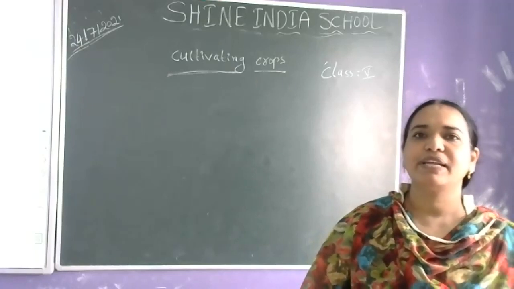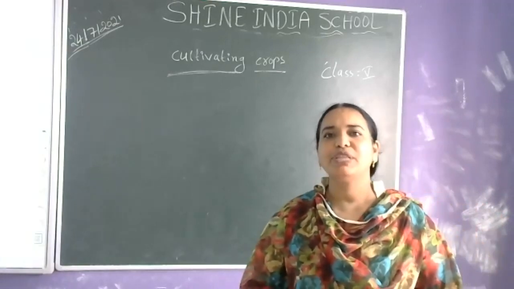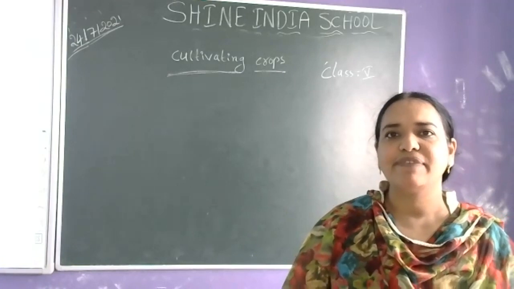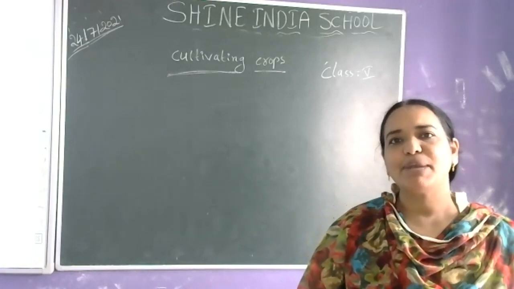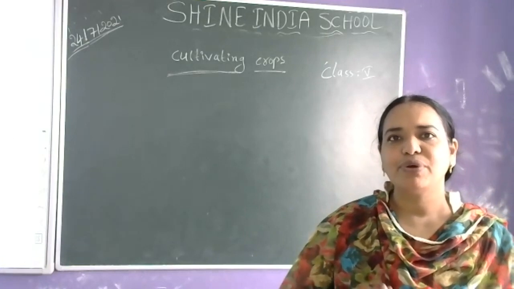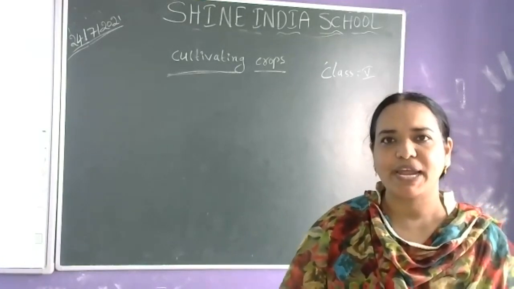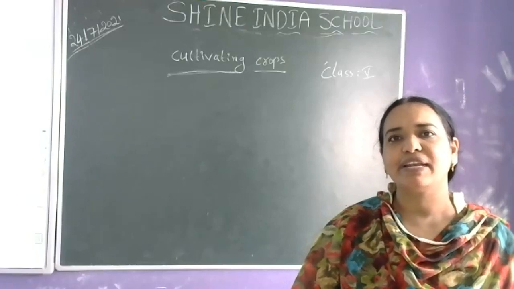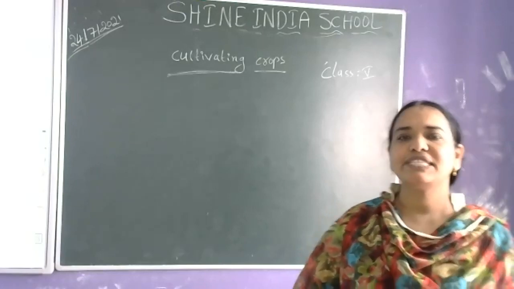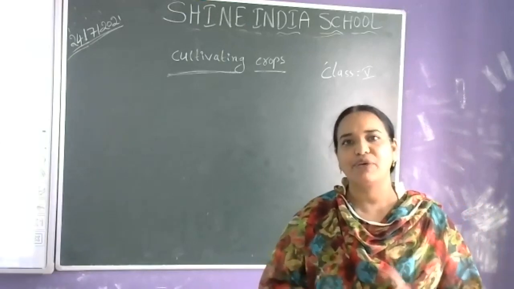A crop is nothing but when we grow the same kind of plants and cultivate them at one place on a large scale. On a large scale means ఎక్కువ మొత్తంలో, ఎక్కువగా.